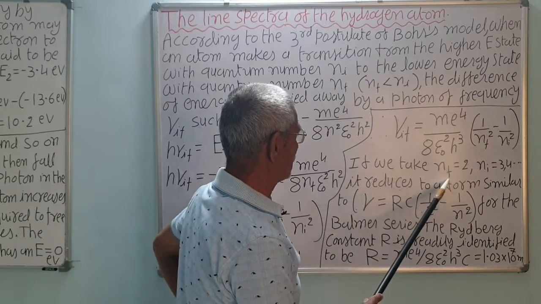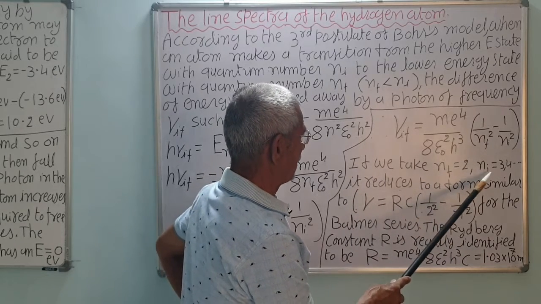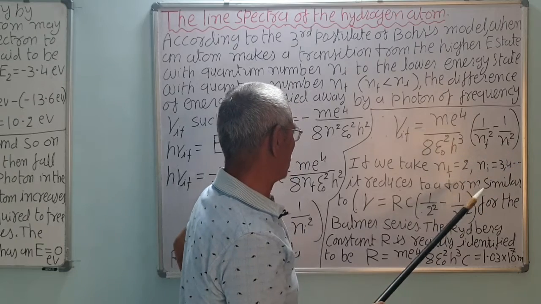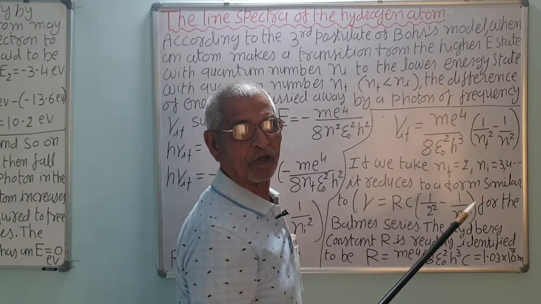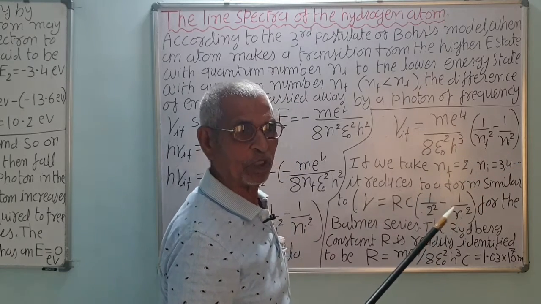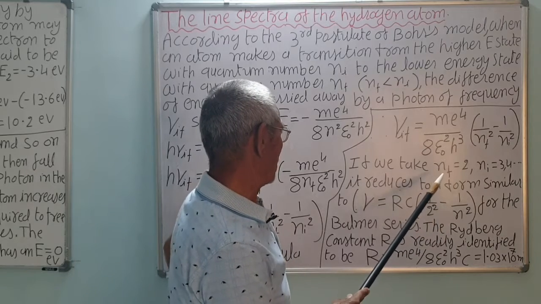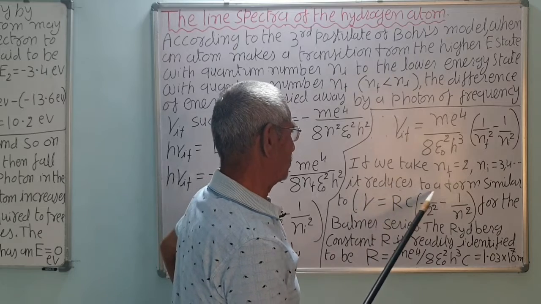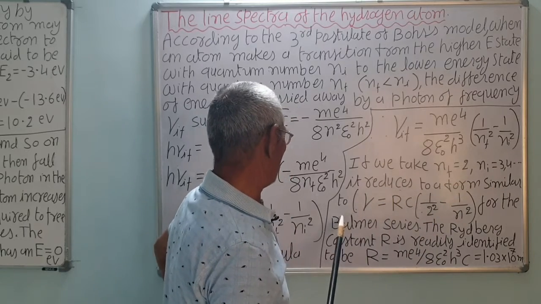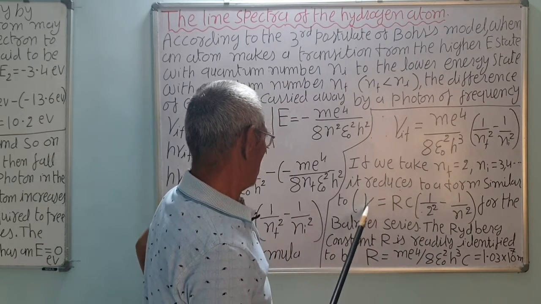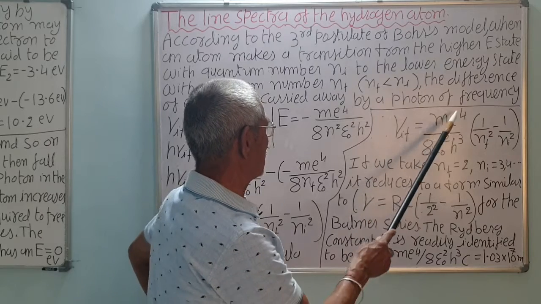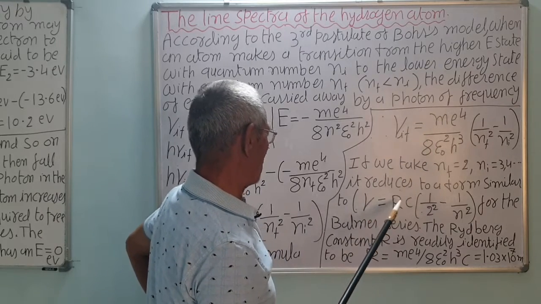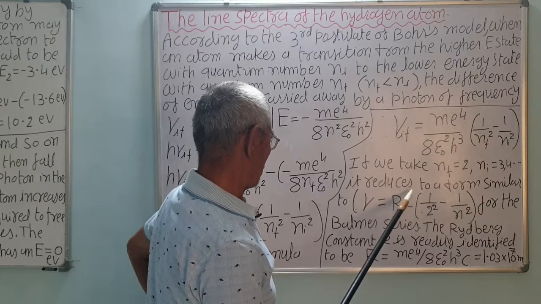If we take nf equal to 2 and ni equal to 3, 4, 5, so the electron jumps from any higher orbit to number 2, that is the first excited state, and you will get the Balmer series. It reduces to a form where the frequency is equal to the Rydberg constant R into C.